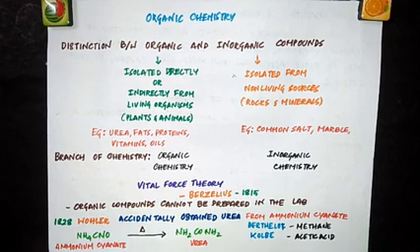And until early 19th century, it was believed that organic compounds cannot be prepared in the laboratory but can only be isolated from animals and plants. They had this belief that we cannot prepare organic compounds, and based on this belief, a leading Swedish chemist, Berzelius, in 1815, pronounced a theory called vital force theory. According to this theory, organic compounds are produced only under the influence of some mysterious force existing in the living organisms. This mysterious force was called vital force.